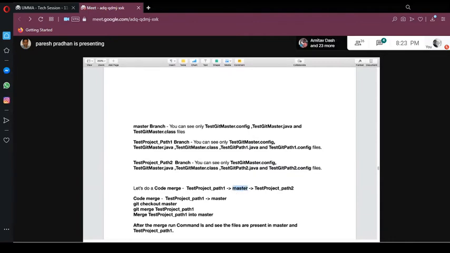Paresh bhai, sometimes some code always remains in the branch. Sometimes very specific code remains in the branch and never goes to master. If you create some unwanted code and you don't want to move it, then those are not required anyway.